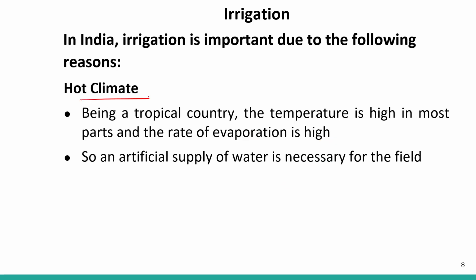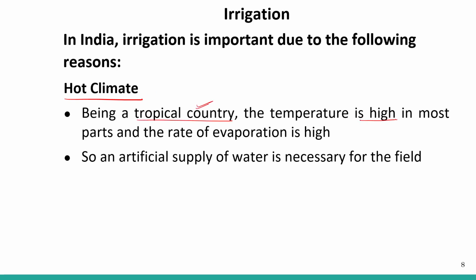Hot climate. Being a tropical country, the temperature is high in most of the parts and the rate of evaporation is quite high. Being a tropical country means our country is in the tropic region, right?